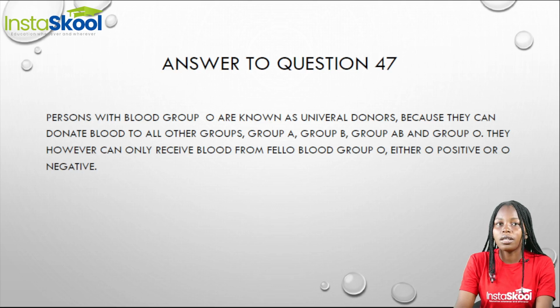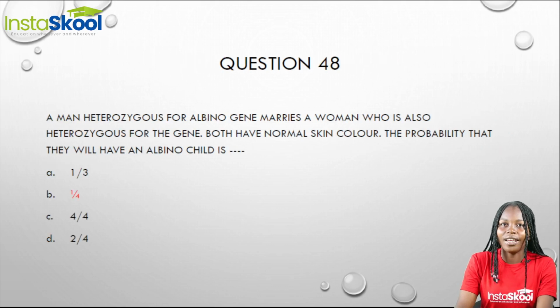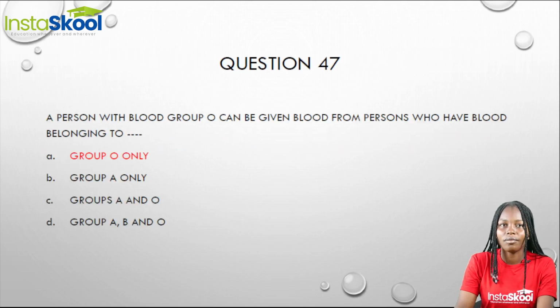And this is because they can donate blood to all other blood groups, that is blood group A, blood group B, blood group AB, and fellow blood group O. But they can only receive blood from their fellow blood group O, either O positive or O negative. So let's go back to our question. A person with blood group O can be given blood from persons who have blood belonging to blood group O only. That's our option A.